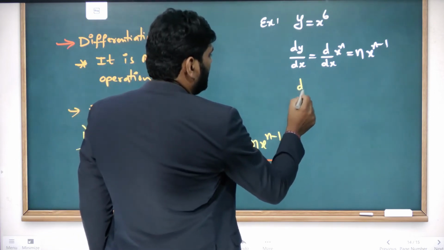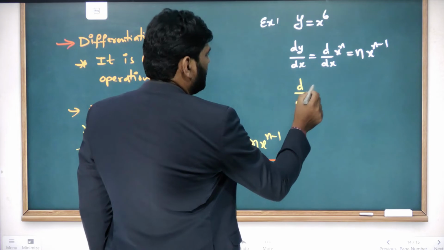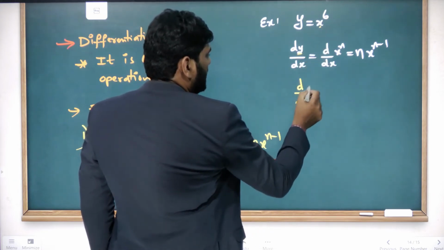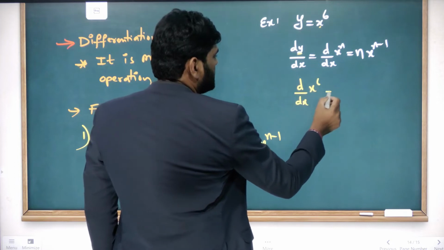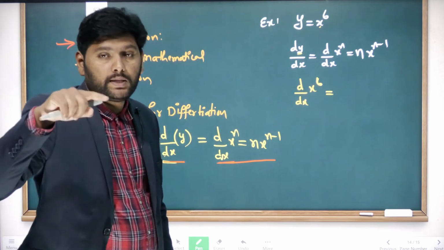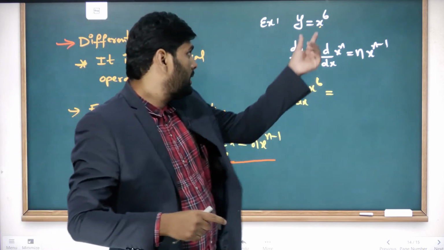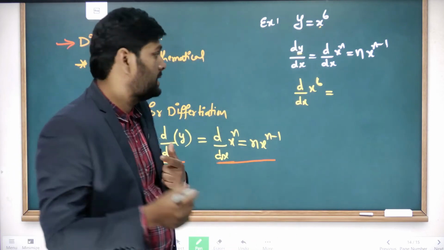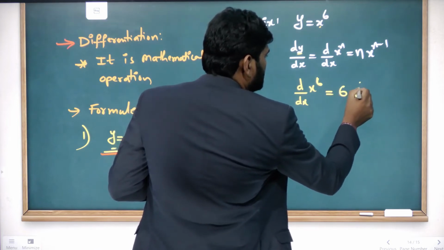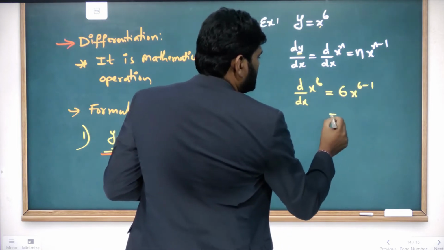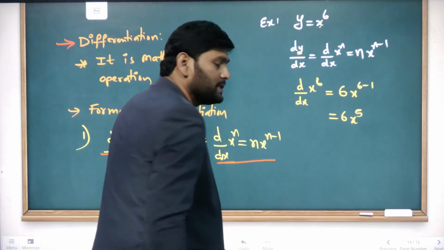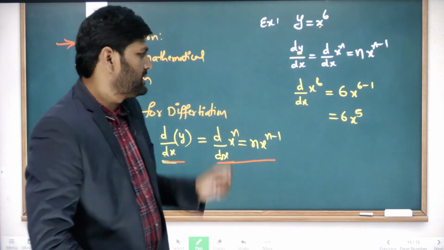Here y is x power 6, so the power n is 6. So it becomes 6 into x power 6 minus 1, which is equal to 6 into x power 5. This is the way you will have the answer.